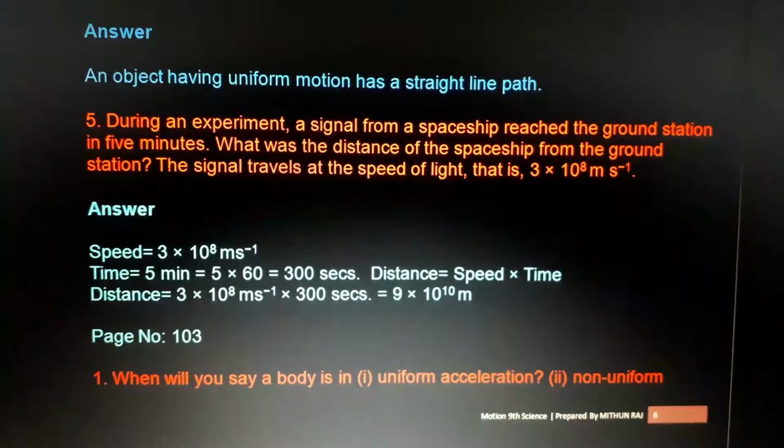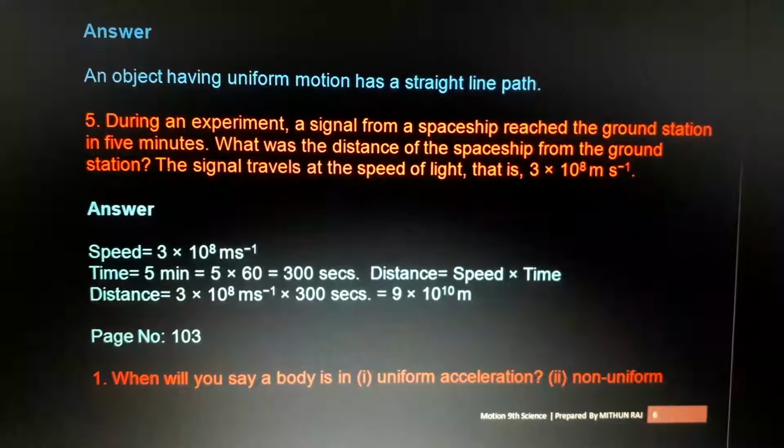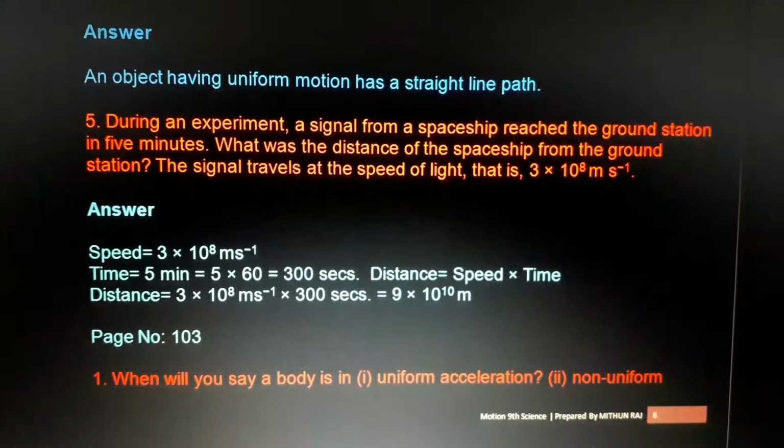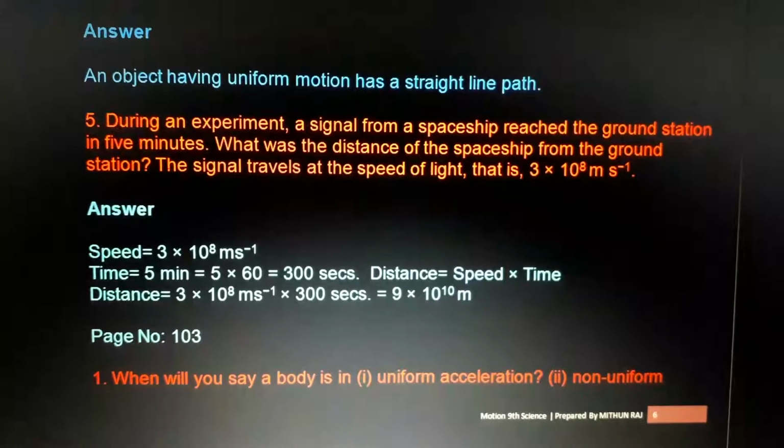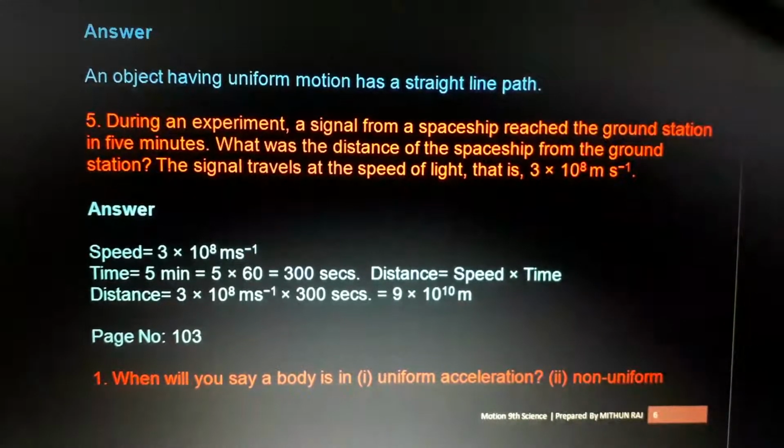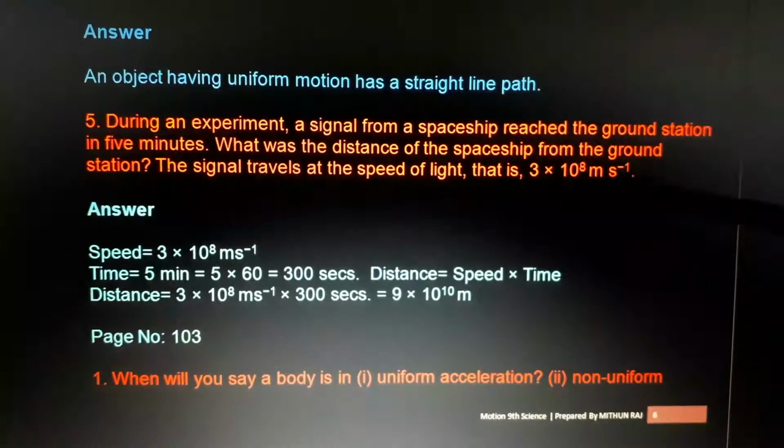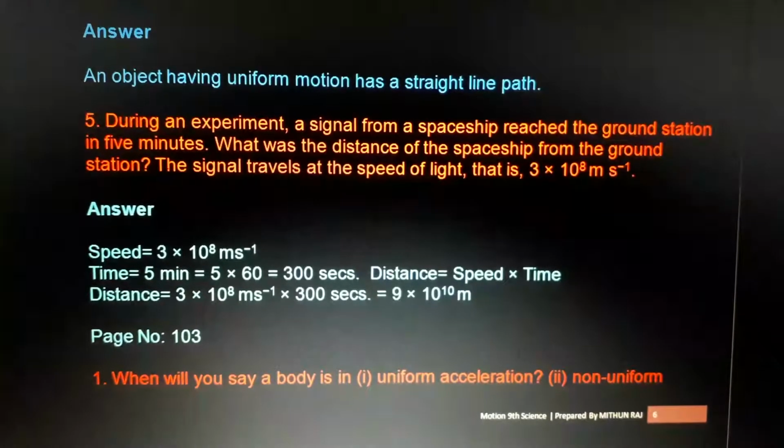During an experiment, a signal from a spaceship reached the ground station in 5 minutes. What was the distance of the spaceship from the ground station? The signal travels at the speed of light. Most electromagnetic signals travel at the speed of light, and you know that the speed of light is 3 into 10 raised to 8 meter per second, or meter second raised to minus 1.